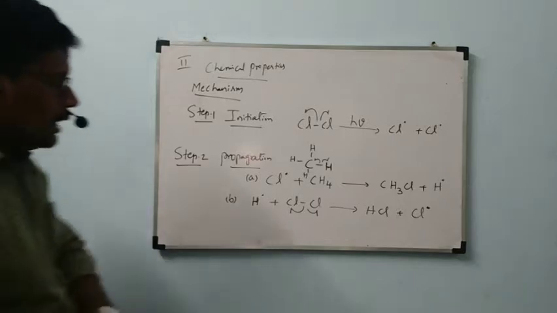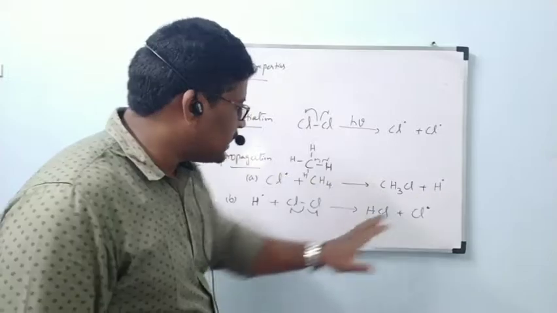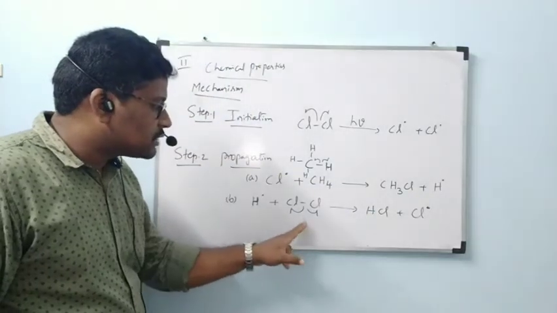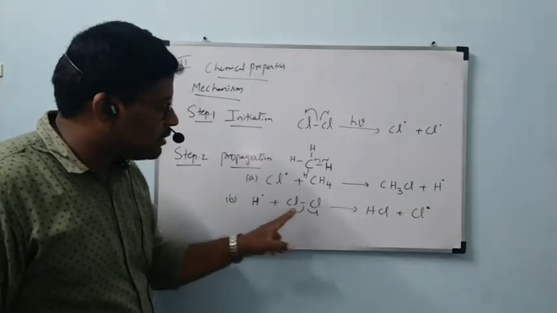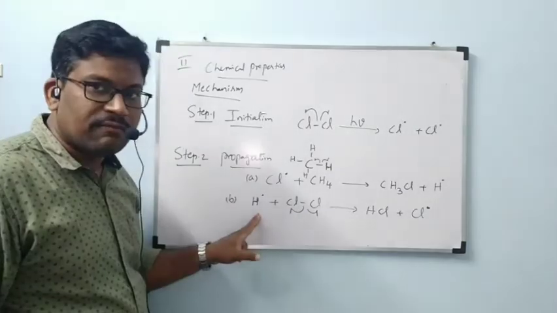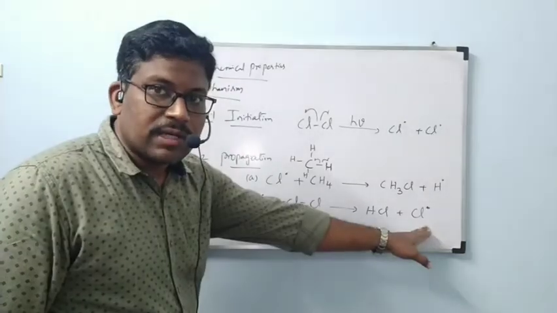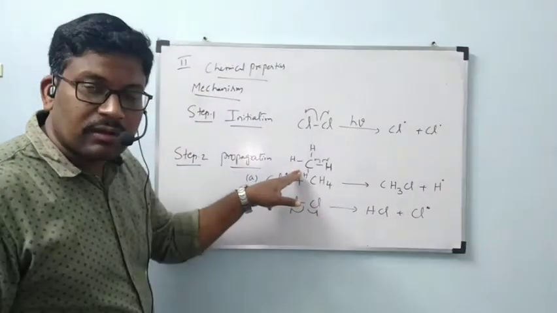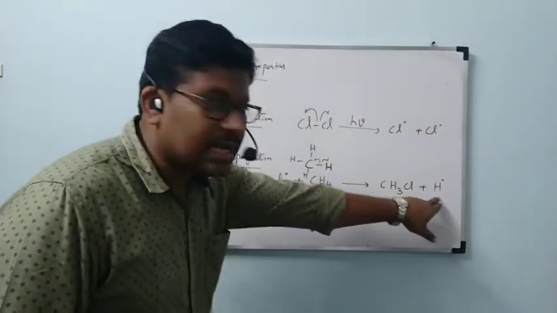One more time. The hydrogen free radical which is formed here is going to react with a chlorine molecule. One more chlorine molecule. Then this chlorine molecule also will undergo homolytic cleavage. Equal cleavage will happen, giving a chlorine free radical and a chlorine free radical. This chlorine free radical and hydrogen free radical will form HCl. This chlorine free radical will remain here. Now what is going to happen? This chlorine free radical again will react with one more molecule of CH4. Repetition, a chain reaction will happen to form CH3Cl plus H free radical.